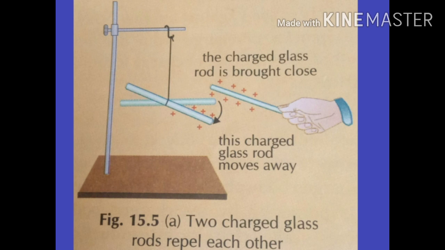Now the second part. Rub an ebonite rod with fur and hang it with a silk thread to the stand as shown in the figure. Rub another ebonite rod with fur and bring it close to the suspended charged ebonite rod. Now we will observe that the suspended ebonite rod moves away from the other ebonite rod. Now why does this happen? Because both the rods are of the same material, that is ebonite, and both of them were rubbed with fur. So their electric charges are of the same type and they repel each other.